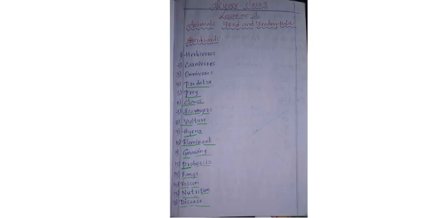Next, the 15th one, nutrition. You should eat nutritious food, we say. NUTRITION. Last one is disease. DISEASE. Now you need to write all these hard words in your book. Total 16 are there. You can write and learn. Now we shall move to the next one.